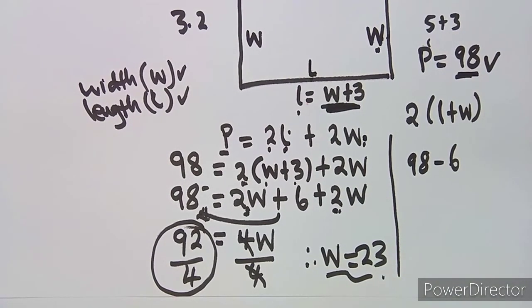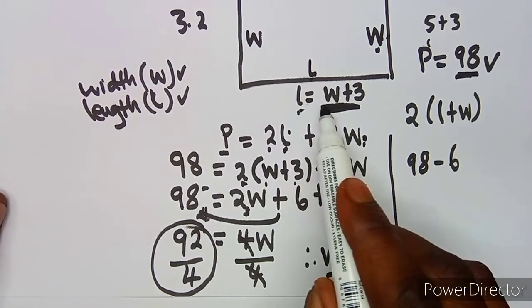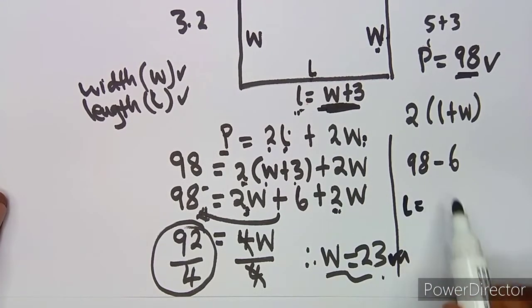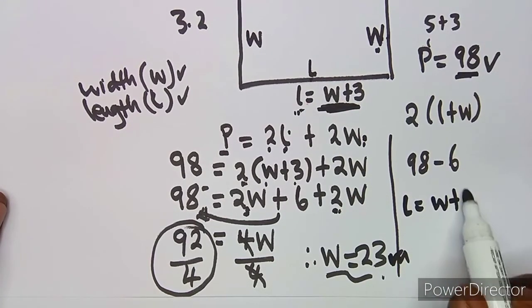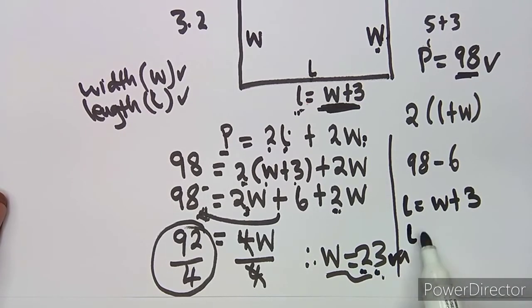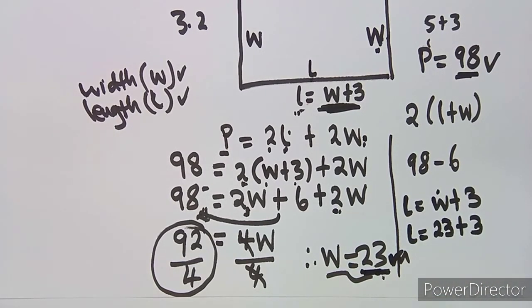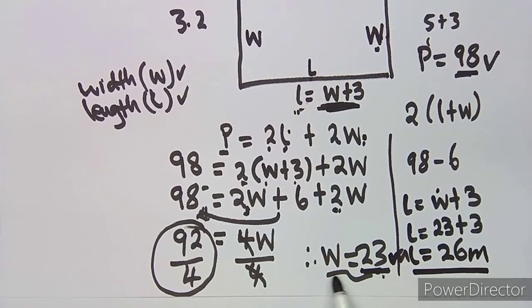So in order for you to calculate the length now, since the W, which is the width, is there, we can just substitute here, because our length is equal to W plus 3. Remember that. And your W in this case is 23, so your length is going to be 23 plus 3. You substitute in place of W the value of W, which is 23. So adding this, you're going to obtain 26, which is meters. So this is your length, and this is your width.